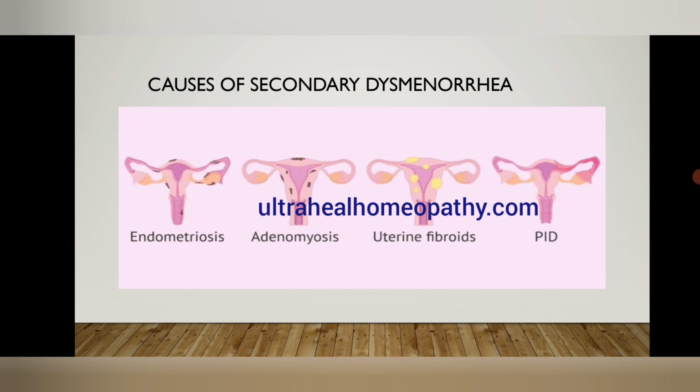Next, we come to the causes of secondary dysmenorrhea, the most common being endometriosis and adenomyosis. In endometriosis, there is a collection of abnormal uterine tissue within the uterine cavity and outside the uterus also. It grows to involve other pelvic organs. Adenomyosis is the collection of abnormal tissue within the uterine musculature. Then there are uterine fibroids and pelvic inflammatory diseases, which are also common causes of secondary dysmenorrhea.